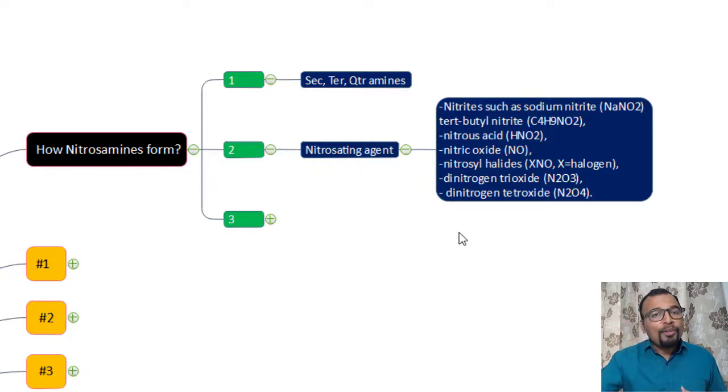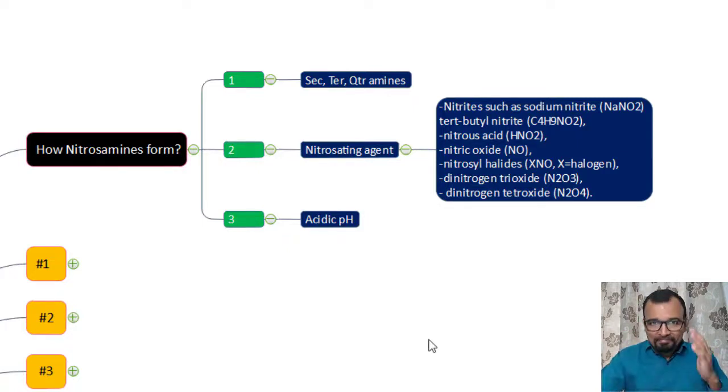The third important requirement for formation of nitrosamine is the availability of an acidic environment. So in case you have the combination of these three: first, the secondary, tertiary or quaternary amine; second, the availability of a nitrosating agent like sodium nitrite or nitrous acid; and third, the availability of acidic pH, then you can get the possibility of formation of nitrosamines.